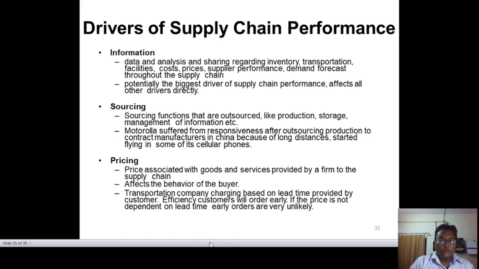After you order a product, they give you a time: your product will reach you after 5 or 6 days. And if you are a prime member, or you are willing to pay something extra, then we will deliver your goods on that same day, for which there are additional charges, so the pricing of that particular product will be increased.